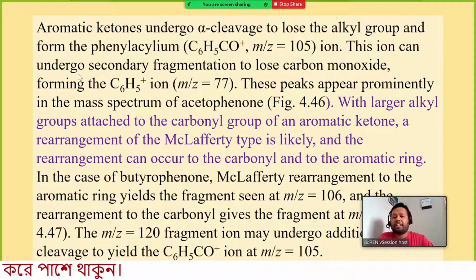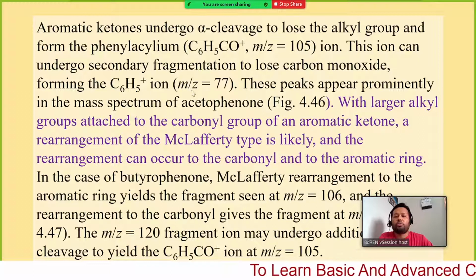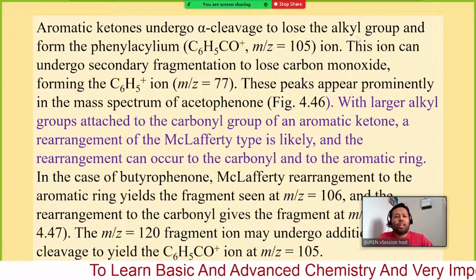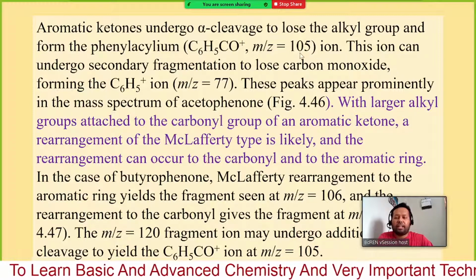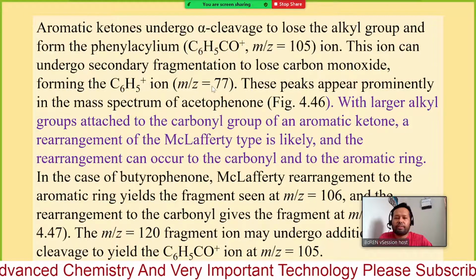This ion can undergo secondary fragmentation. How can the secondary fragmentation happen? Just removal of CO. If CO is ejected, we will find C6H5, and the mass of C6H5 corresponds to 77. So first the removal of the alkyl group gives 105, then removal of CO from this ion gives 77.